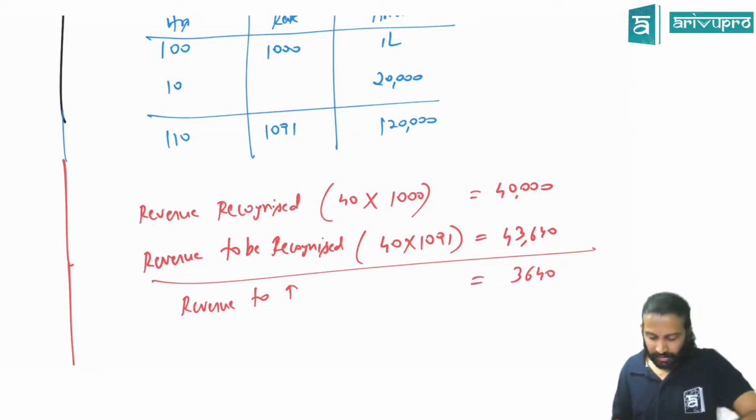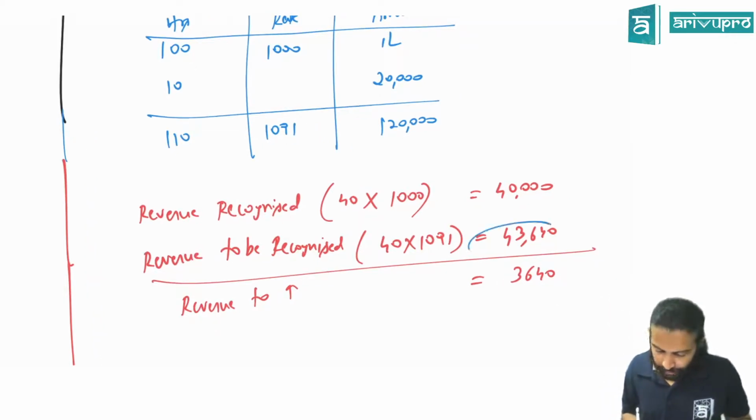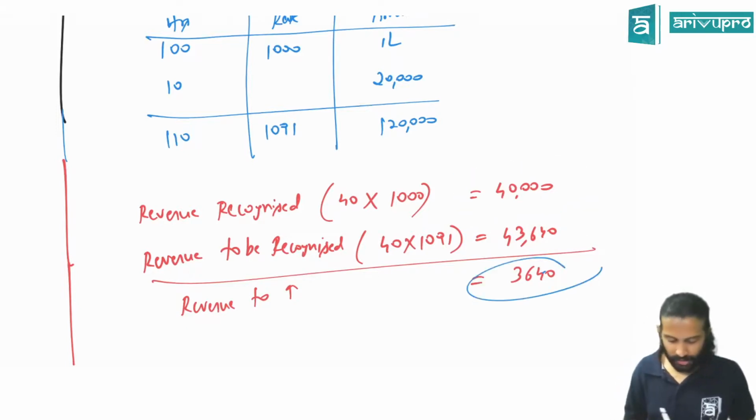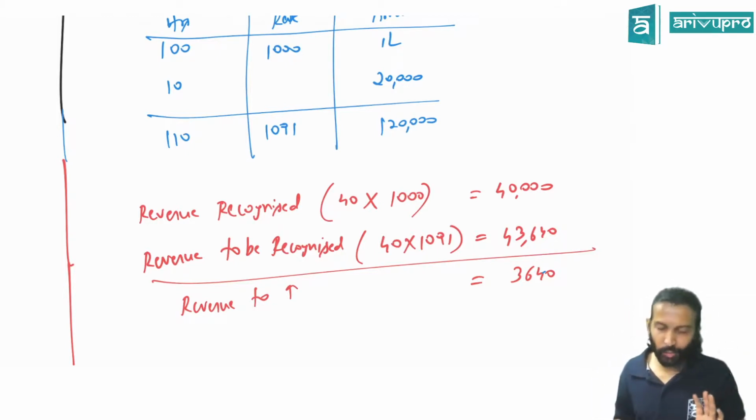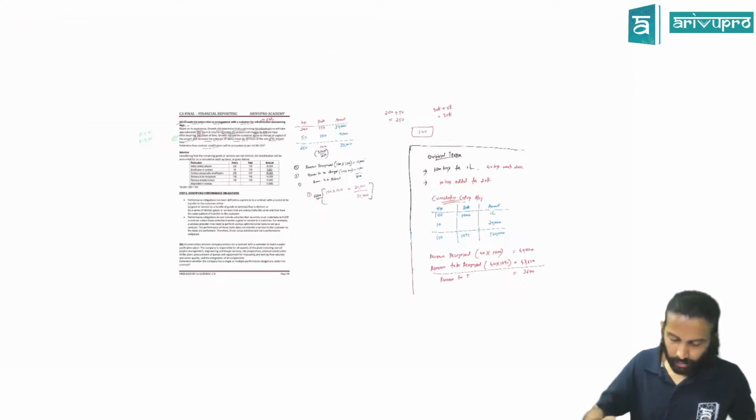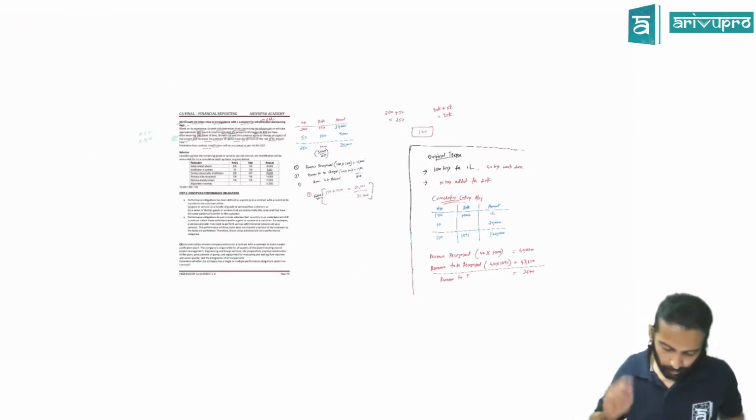So here in our example, the weighted average rate was 43,000, but you had accounted only 40. That means you have to increase the revenue here in this example, correct? It could be an increase in revenue or a decrease in revenue. That change in revenue, we call it revenue catch-up accounting. Fine now? This is all we have done so far.